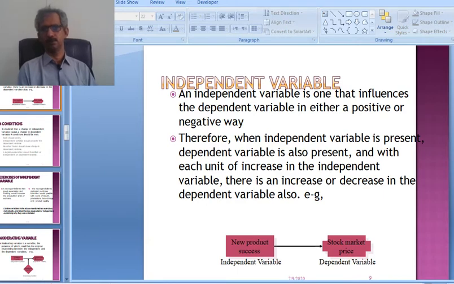So here we continue with the variables. Now the independent variable.